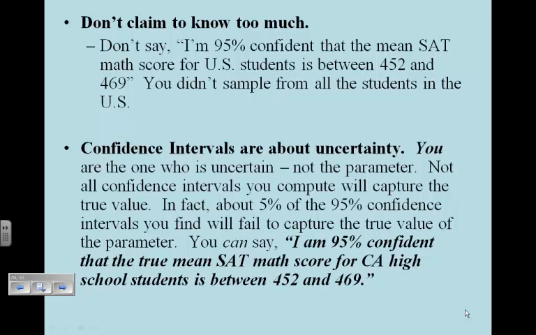Don't claim to know too much. Don't say I'm 95% confident that the mean SAT math score is between 452 and 469. We didn't sample all the students in the U.S. We only sampled California. This is where context is key. Don't overstate what you know. Be specific about what your sample was gathering data from. Confidence intervals are all about uncertainty. You are the one who's uncertain, not the parameter.